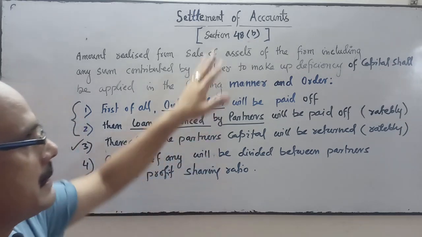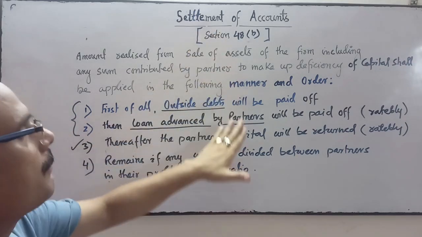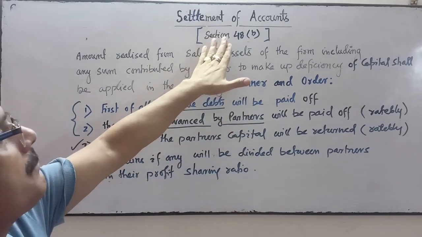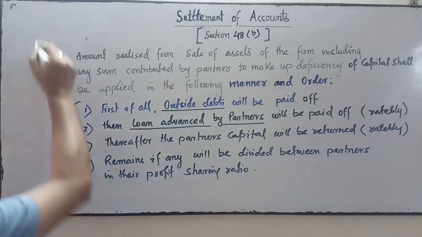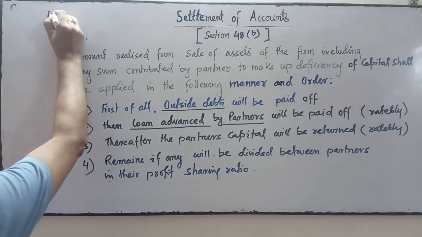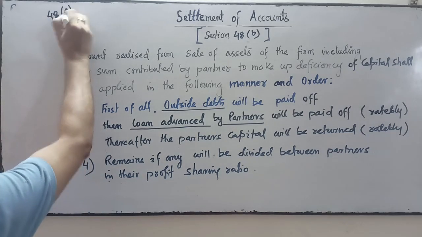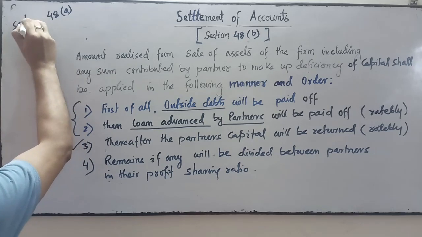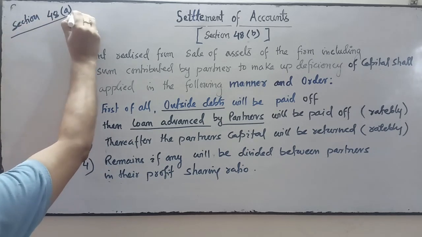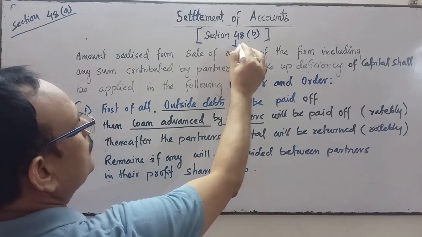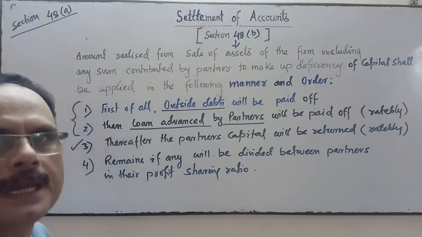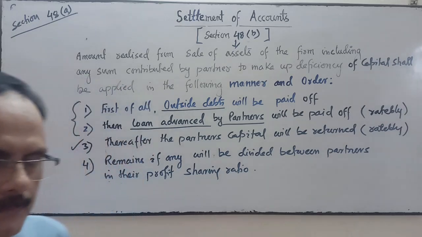So this division of the amount comes under section 48B. The previous one was 48A. Section 48A, I have discussed it already. This is section 48B. Okay?